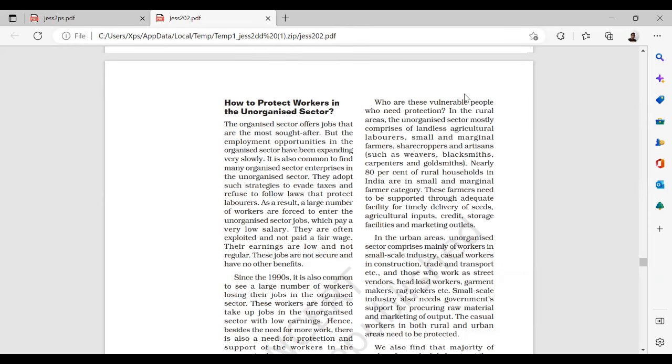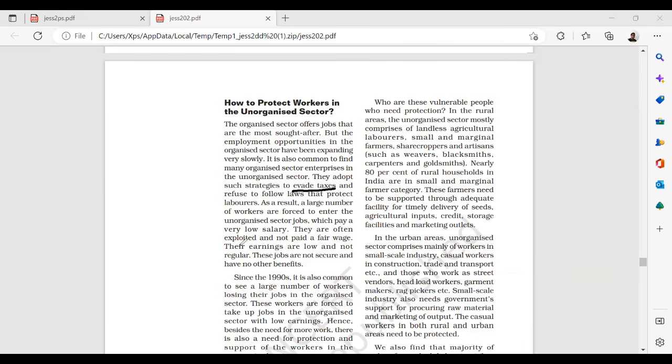The organized sector offers the jobs that are the most sought after, but the employment opportunities in the organized sector have been expanding very slowly. It is also common to find many organized sector enterprises in the unorganized sector, but they adopt such strategies to evade taxes. They don't pay the taxes. They refuse to follow rules and regulations. They employ kids. A few people are exploited for work or extra work.